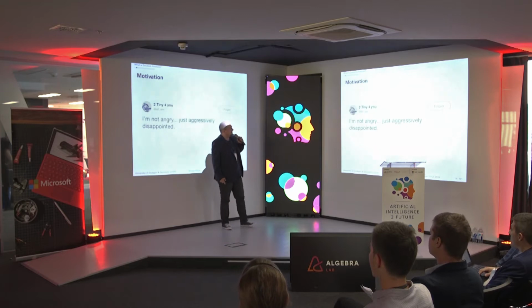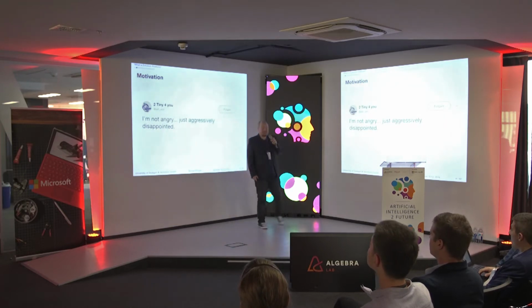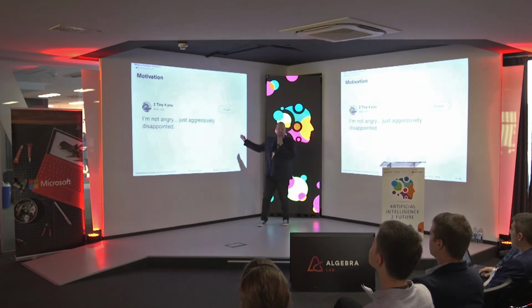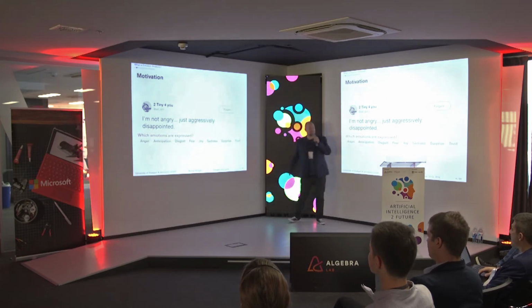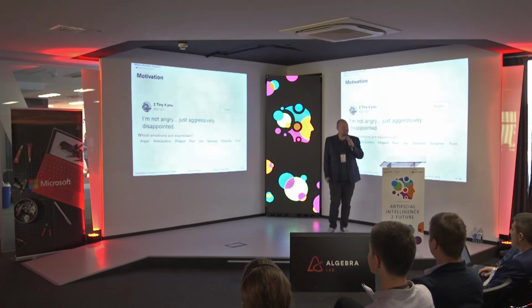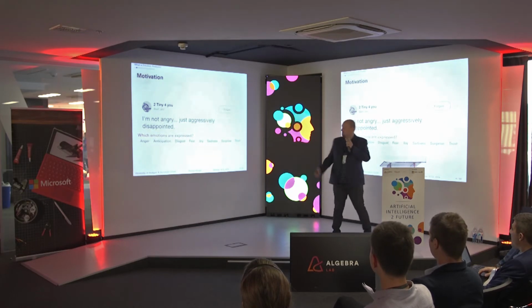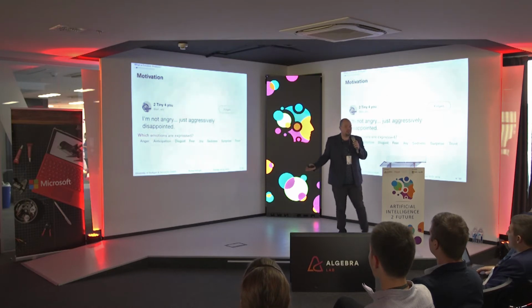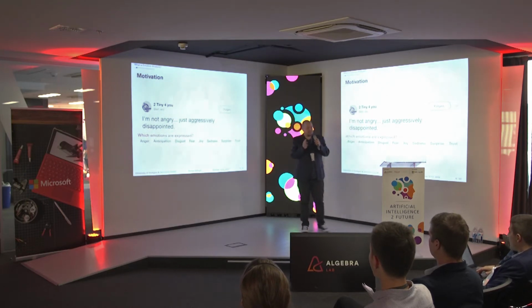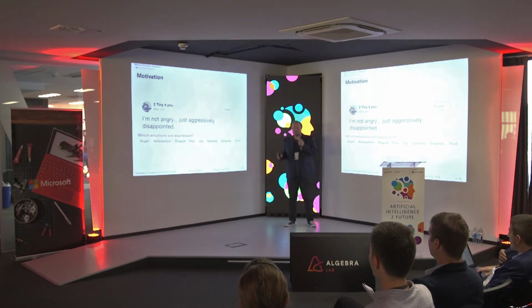Another example, let's say this person here says, I'm not angry, just aggressively disappointed. So which emotion is this from the set which I showed you here? Anger, right? So this person says, I'm not angry, but well, we directly see it's anger. So this seems to be non-trivial to say, well, there's a negation with anger, but it's still anger.